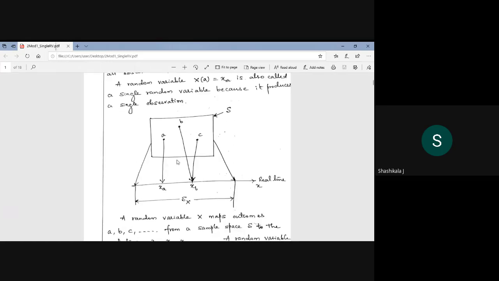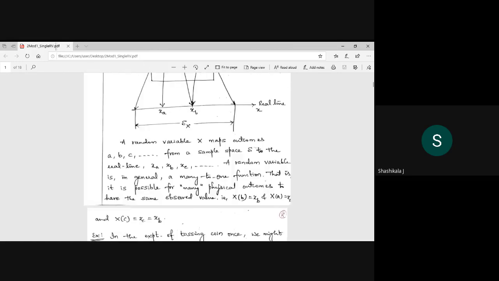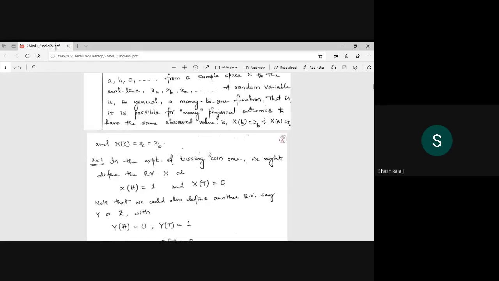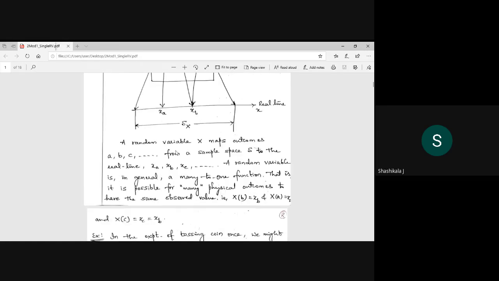And by looking at this figure, can you tell me if it is a many to one function or a one to one function? Please type your answer. Many to one function or one to one function? Please look at this figure. B and C are both mapped to xb, A is mapped to xa. Many to one. Okay, so here too it is a many to one function, because two or more sample events are mapped to the same single variable.